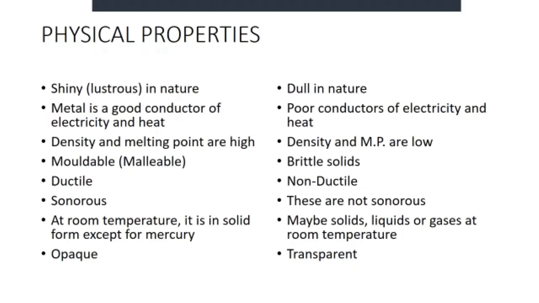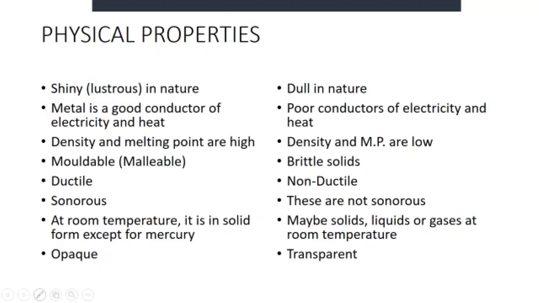The difference is there. And in the board exam, they ask the exceptional question. Non-metals are poor conductors. Give the name of a non-metal which is a good conductor. So this question will come. And metals are solid, but give the name of the metal which is liquid at room temperature. Give the name of the non-metal which is liquid at room temperature, that is bromine. The non-metal which is lustrous, that is iodine. So this exception case you have to pay attention to or note down in your notebook.